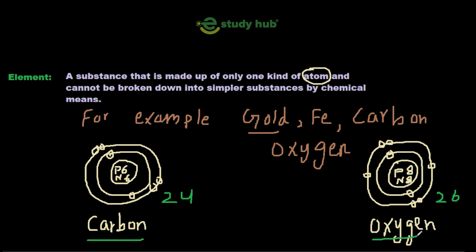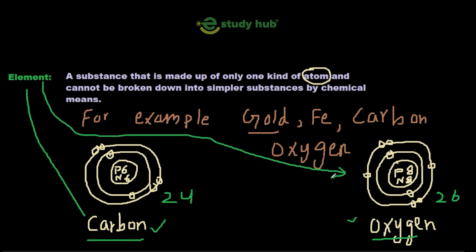Oxygen is made up of oxygen atoms. Carbon is an element, oxygen is an element. But both have different atoms. The atoms of carbon have 6 protons, 6 neutrons and 6 electrons, while the atom of oxygen has 8 protons, 8 neutrons and 8 electrons.